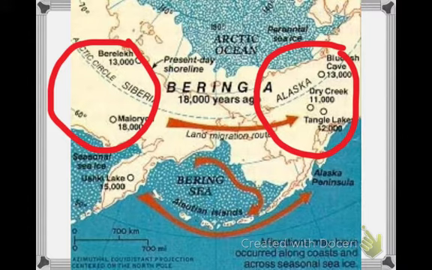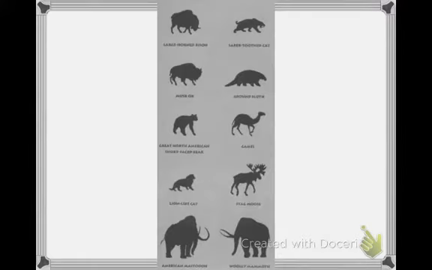Scientists have recently dated the first migrations of these people to about 14,000 years ago. The first settlers in Quebec happened right around 12,000 years ago. Why did these people move? In this case, the land bridge wasn't just something that human beings used to cross. Animals also crossed the land bridge. And the theory is that people followed the migrations of these herds of animals, many of which are now extinct.